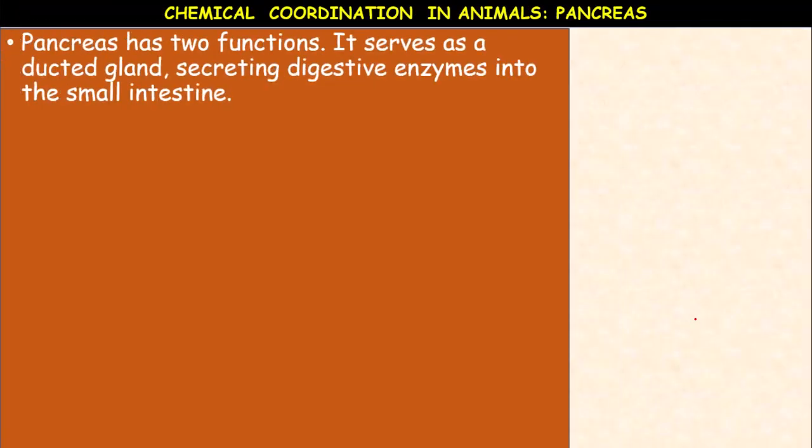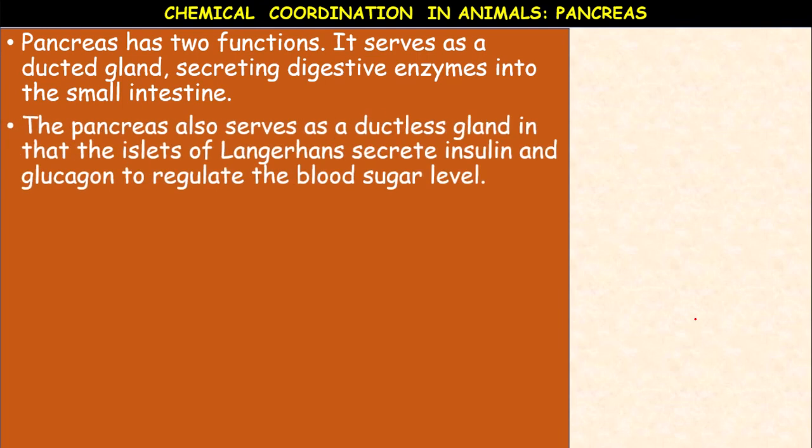Next, pancreas. The pancreas is another important gland. It has multiple functions, especially in digestion as well as in the endocrine system. The pancreas has two functions. It serves as a ducted gland, secreting the digestive enzymes into the small intestine in the form of pancreatic juice.